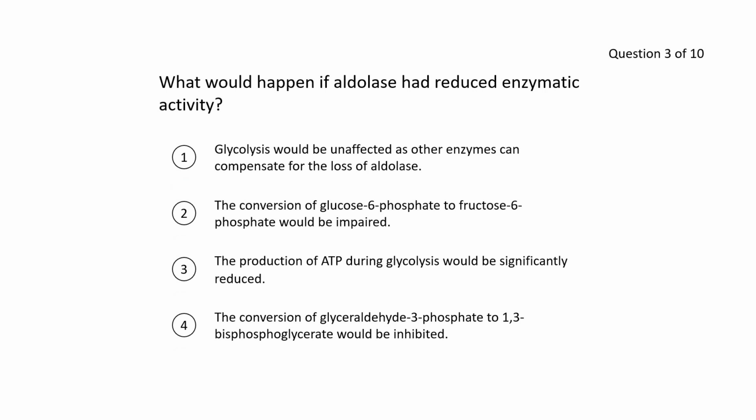Second, conversion of glucose 6-phosphate to fructose 6-phosphate would be impaired. This enzyme does not catalyze that reaction, so this does not make sense. Why it would do that directly? So it's not 2. 3, the production of ATP during glycolysis would be significantly reduced. That could make sense, yeah. And the fourth one is the conversion of glyceraldehyde 3-phosphate to 1,3-bisphosphoglycerate would be inhibited. That does not make sense because this, again, does not catalyze that. It would not inhibit it directly. So the answer should be number 3.